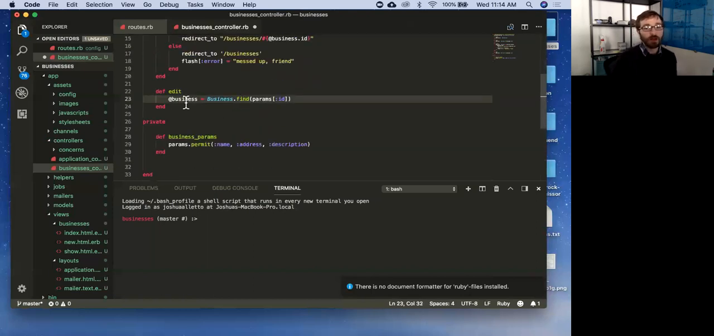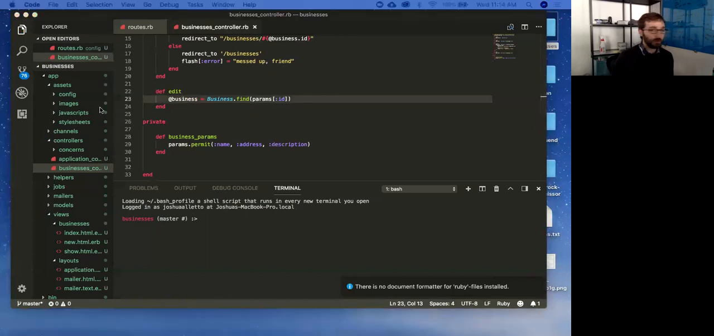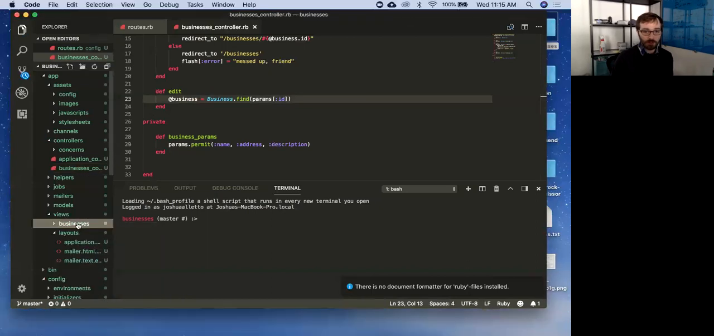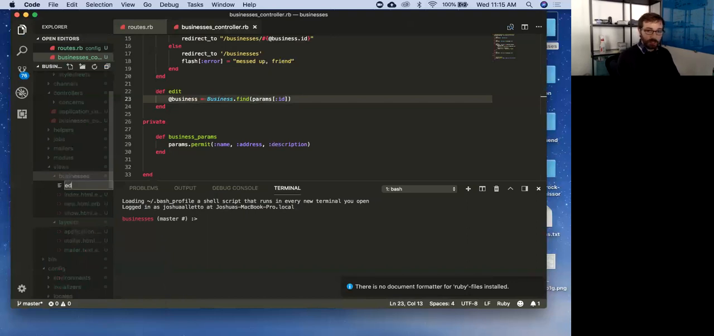Okay. So we're going to find the business the way we found it before when we were just showing it. We're going to use params. It's going to be in our URL. We're going to find it, and then we'll have access to it in our view, which we will create. Let's create a view in businesses. New file. This one will be edit.html.erb.